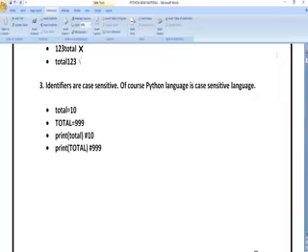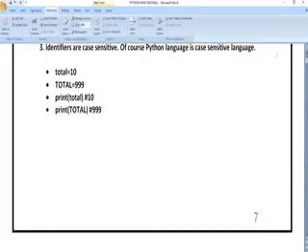Because this total is written in small letters, so I got the output 10. If you write it in capital letters, you are going to get the value 999. It is a case sensitive language. Whatever terms you have written, you have to use the terms in the same manner, or else you are not going to get the values you have defined.